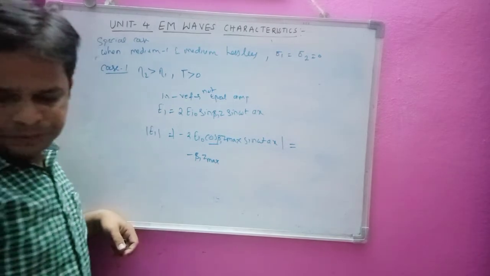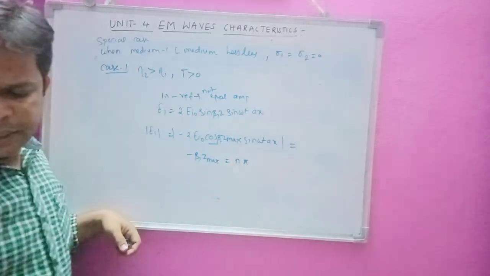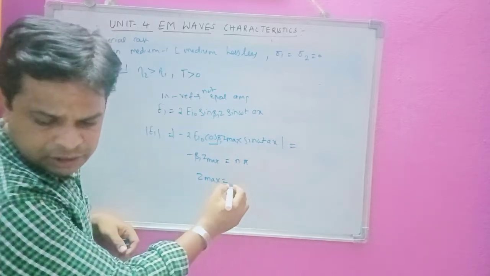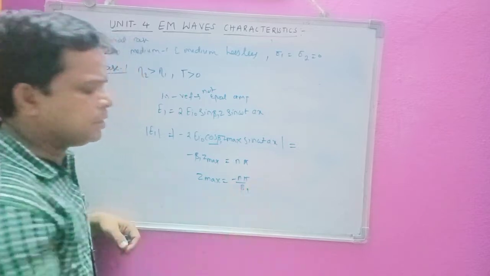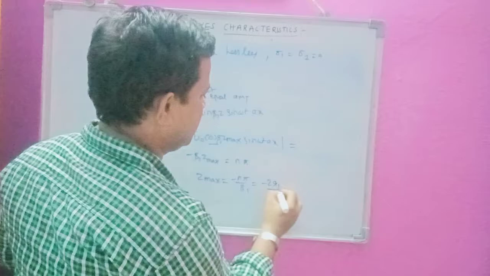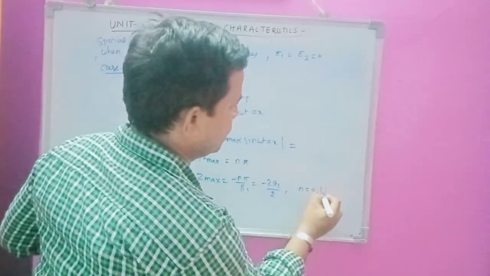Now we can say that cos 0 is 1 here, that is n pi. I can write here z max as minus n pi by beta 1. Beta is equal to 2 pi by lambda, so I can write here minus n lambda 1 by 2, where n is equal to 0, 1, 2 and so on.